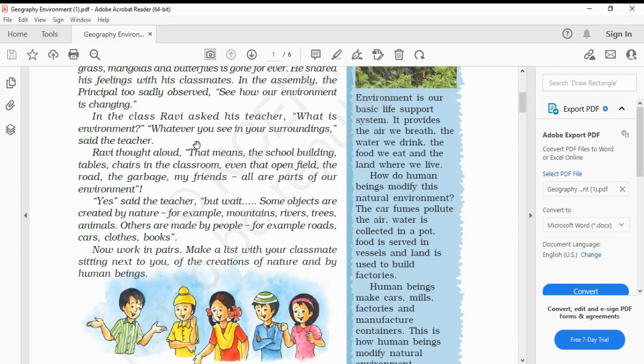"But some objects are created by nature, for example, mountains, rivers, trees, animals, and others. Others are made by people, for example, roads, cars, clothes, books, and many other examples. Now work in pairs. Make a list with the classmate sitting next to you of the creations of nature and by human beings. Okay?"